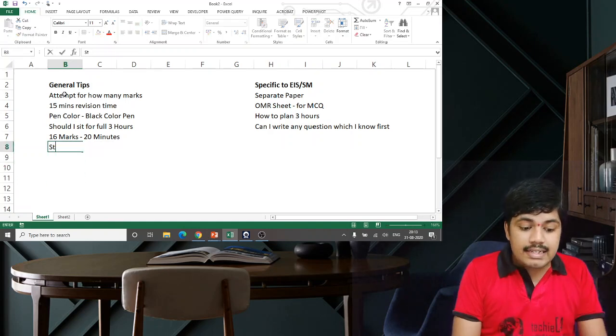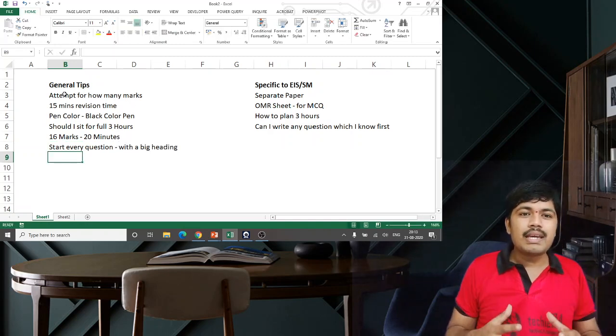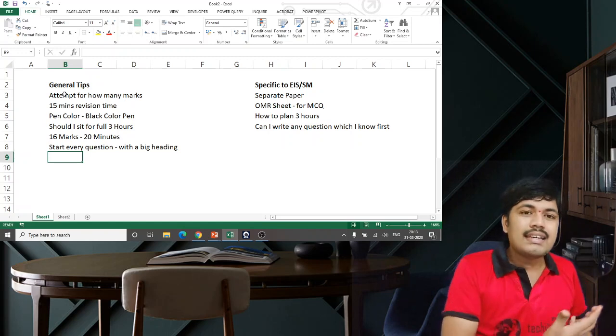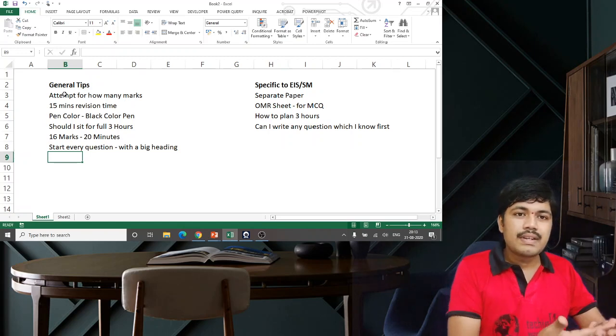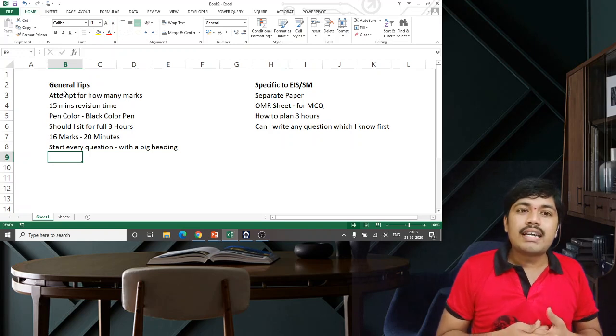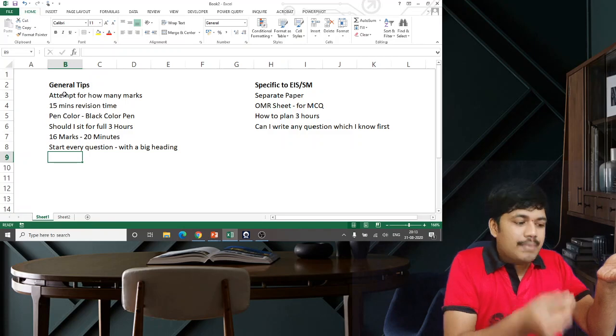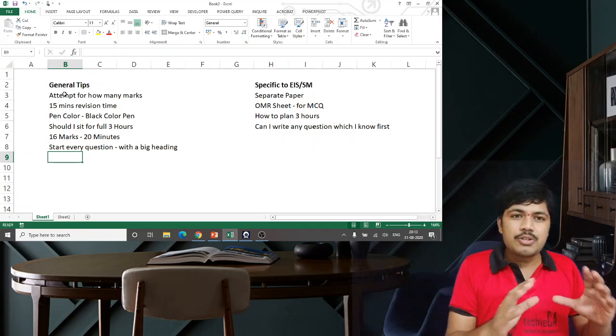And start every question with a big heading. Whenever I see the recorrection papers, so many students keep coming and showing the papers which they have applied for. During that time, what I realize is, our people will write the first question, leave just 1 line gap and then start writing the second question. Please don't do it that way.